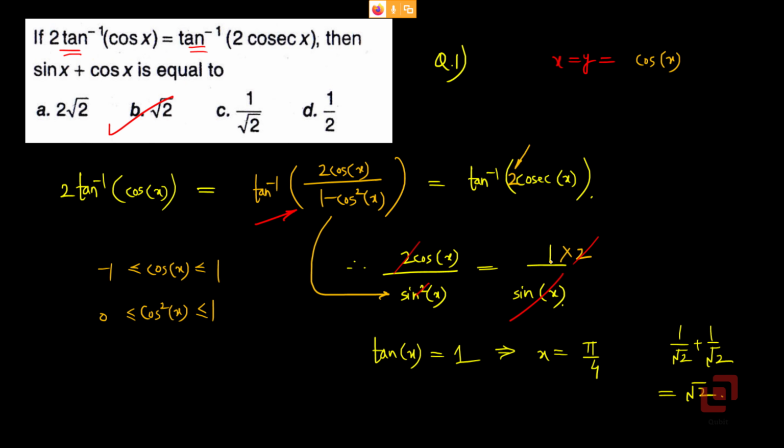Cancel sine, cancel 2, we get cot of x or cos upon sine of x equal to 1. Tan x equal to 1 because tan is the reciprocal of cot, which implies that x is pi by 4. The given expression was sin x plus cos x, use sin pi by 4 plus cos pi by 4, which will be 2 by root 2 or root 2, hence option B. Next question.